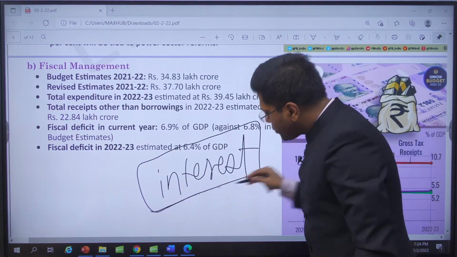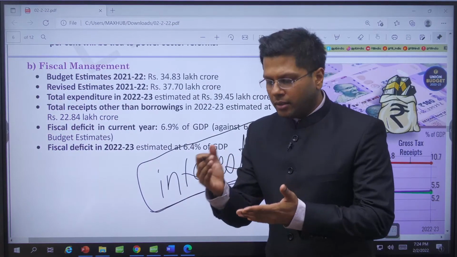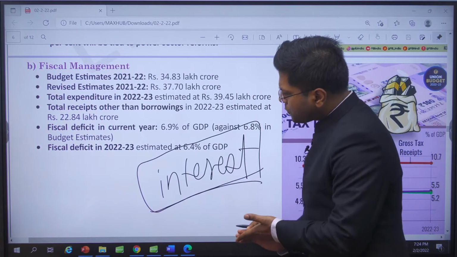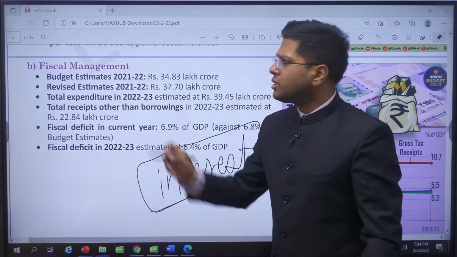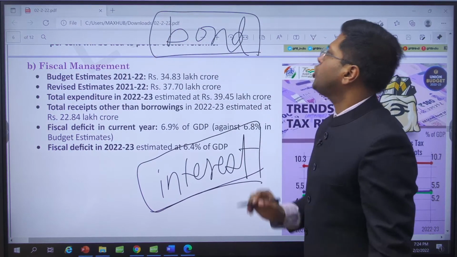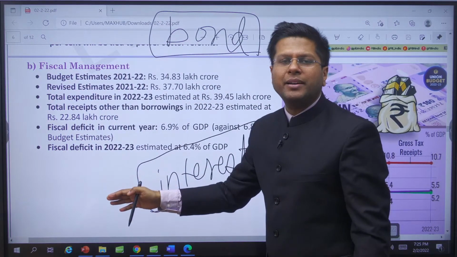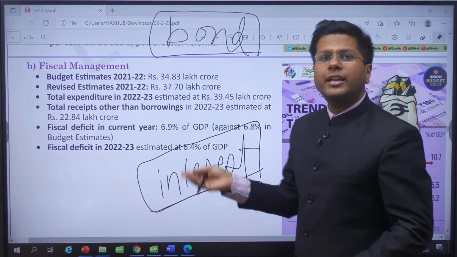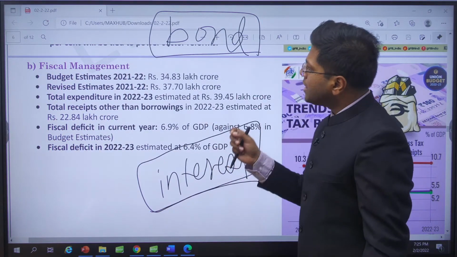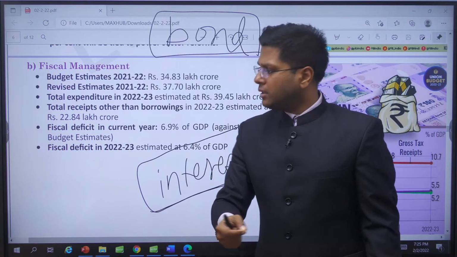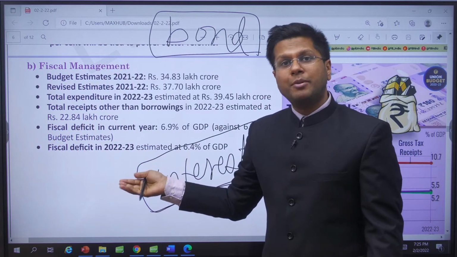So we must reduce our borrowings. We must reduce especially the external borrowings, because if we borrow through putting of bonds in the international market, this bond will become mature at a date, and then we will have to pay back the money. How will we pay? We don't have money. So now we will print more, that will lead to inflation. It will lead to some kind of trap for the economy. We will have to sell government assets. We will have to sell government assets to be able to pay back.